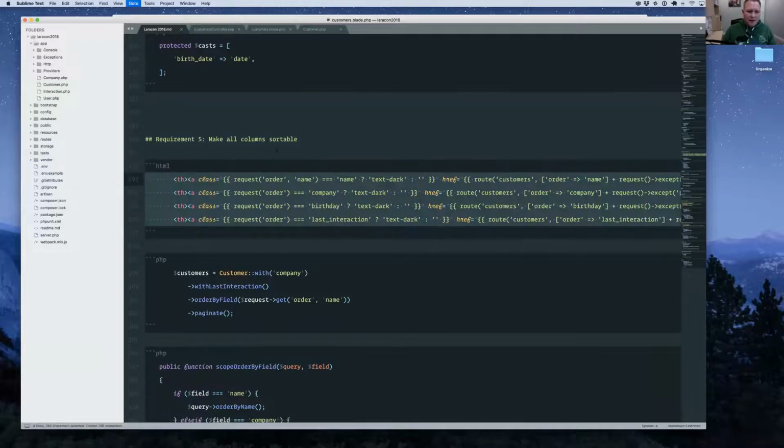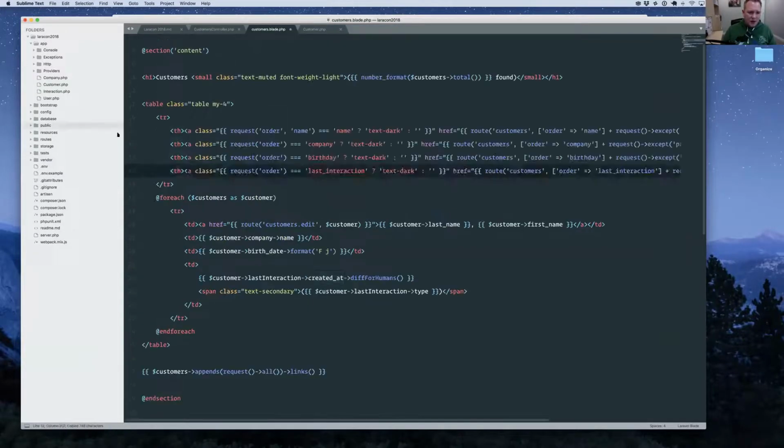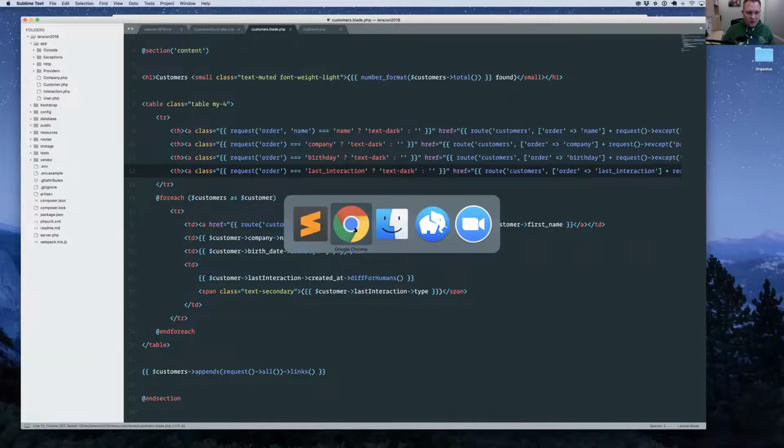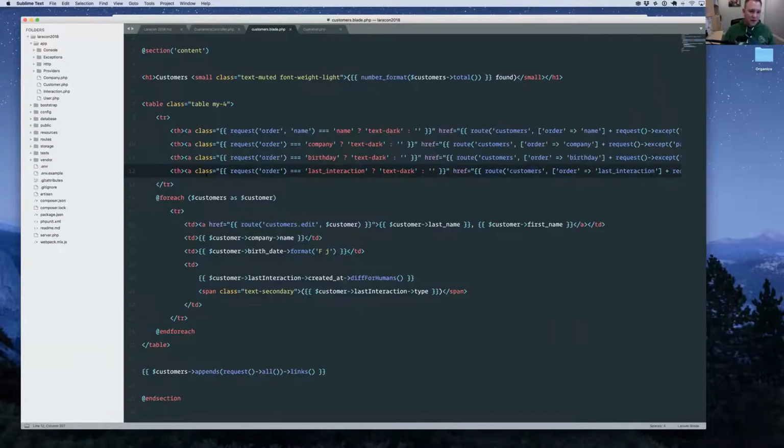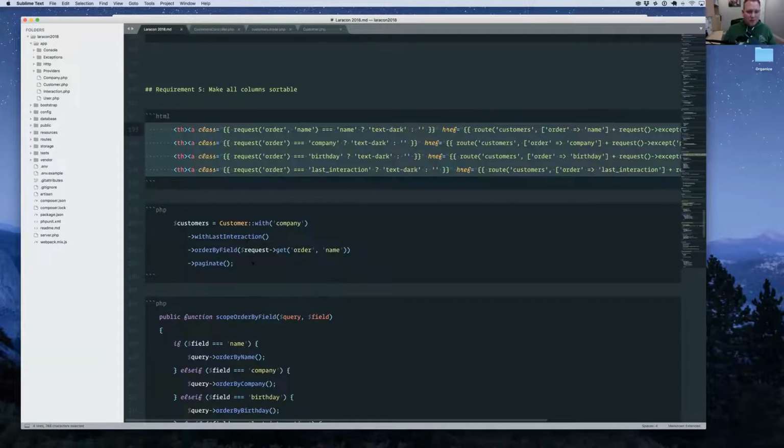So I'm going to start by pasting in some headers here, which just basically puts the routes in and sets the active one. Nothing too interesting there. If you want to look at it, feel free. It's in the repo. And now these are clickable, right? But we haven't done anything other than do that. So the only one that's actually working here is the name, and that's because that's done by default. Okay, so let's add some more code.